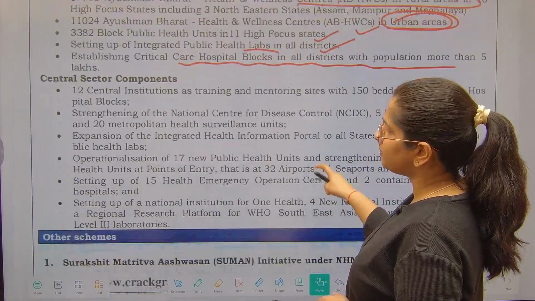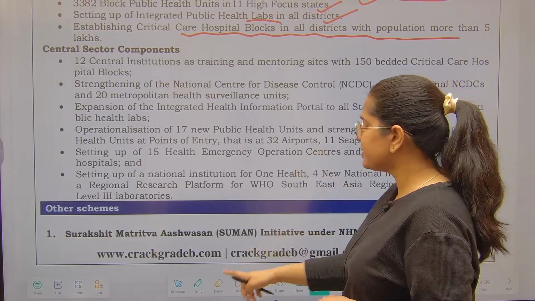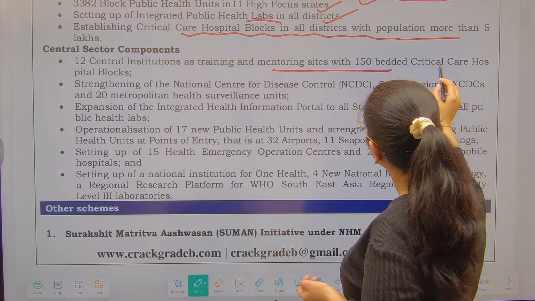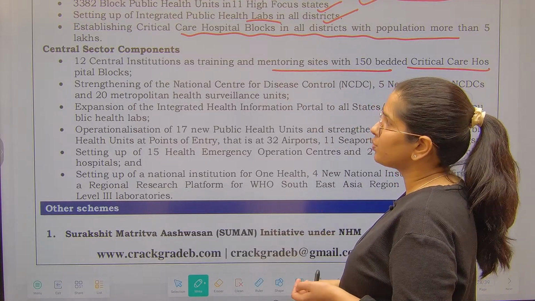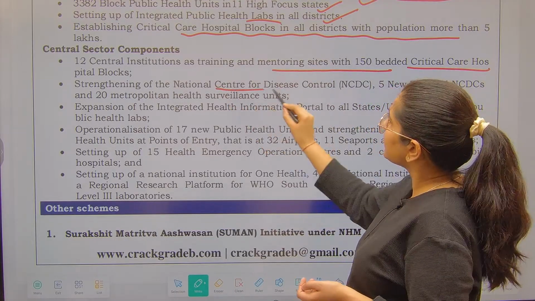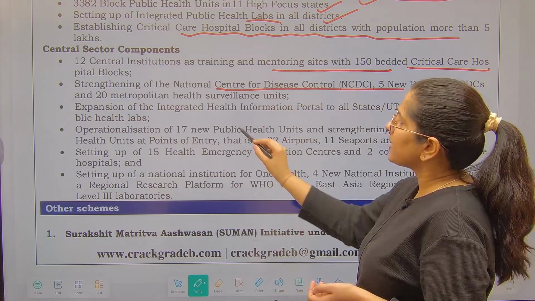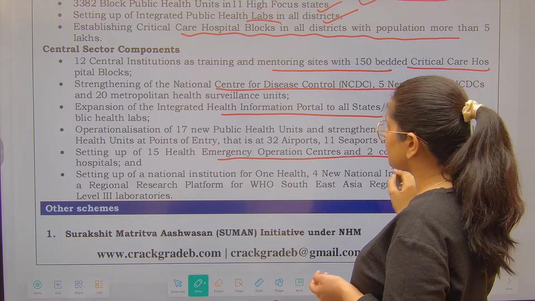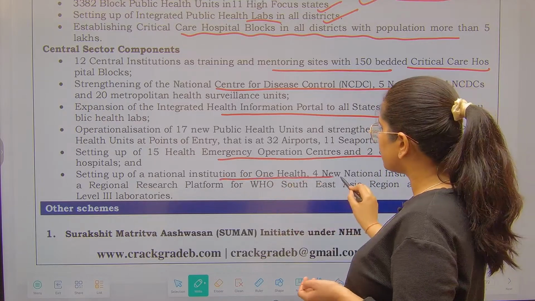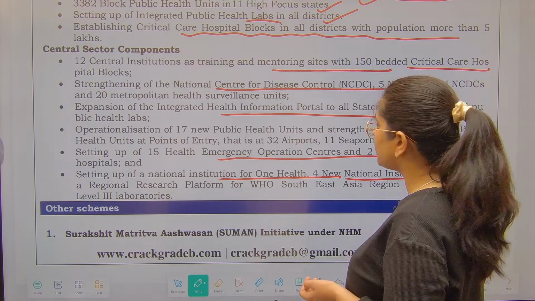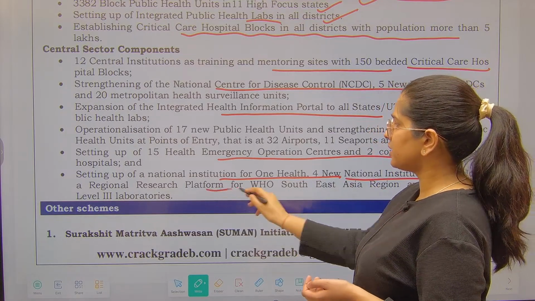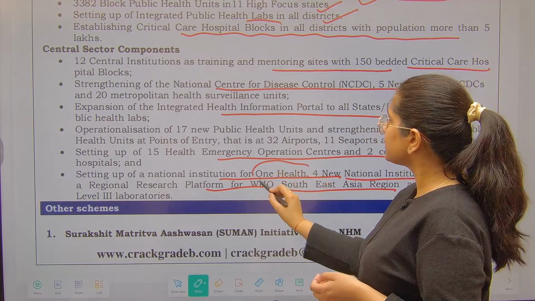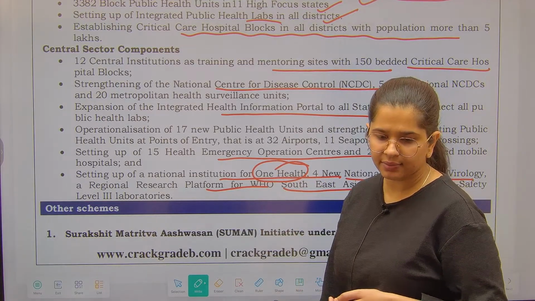Now talking about central sector components. 12 institutions will be there for training and maintenance with critical care hospital blocks, strengthening the National Center for Disease Control, expansion of integrated health information portal, setting up 15 health emergency OTs, setting up a National Institution for One Health, 4 new institutions for virology, regional research platforms for WHO Southeast Asia region, etc. Do you understand the meaning of One Health?